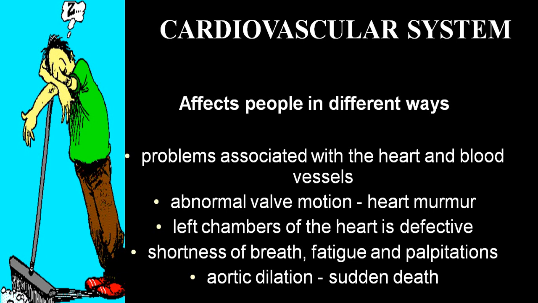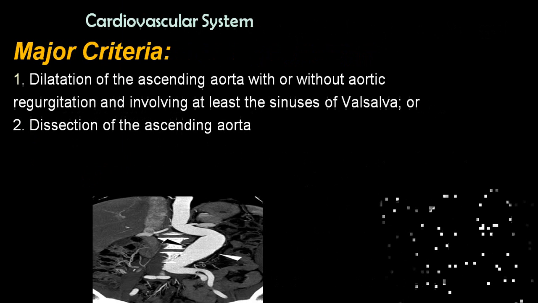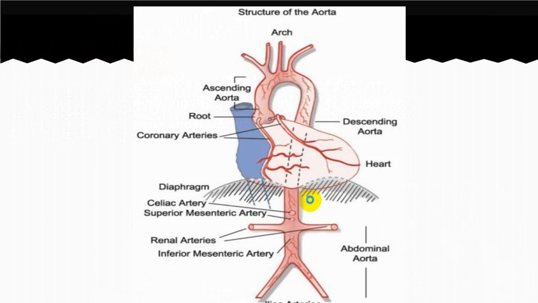Among cardiovascular system, most common is dilatation of root of aorta, aneurysm of ascending or thoracic or abdominal aorta, mitral valve prolapse, aortic regurgitations, and sometimes even you get aortic dissections. So in a major criteria, dilatation of ascending aorta and aortic dissection comes in a major criteria. So good number of time you get dilatation, and you can see here this is big aneurysm, or sometime you can get even dissection.